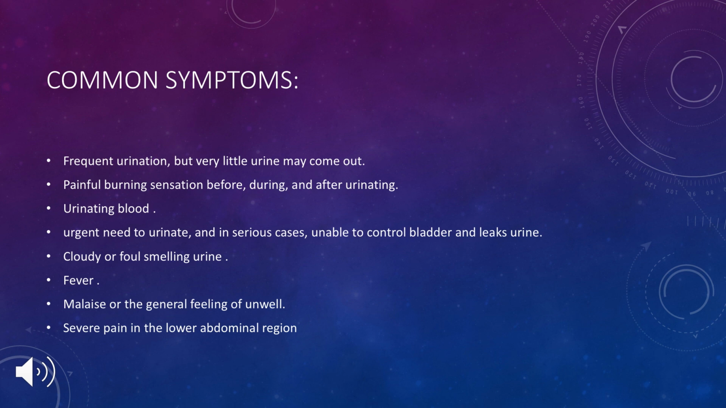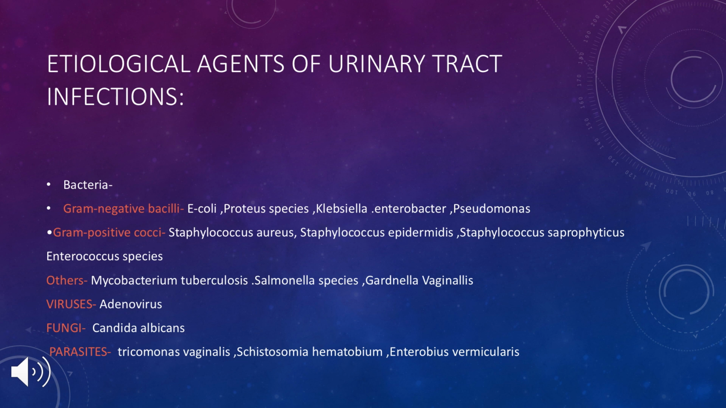the lower abdominal region. As we have seen in the very first slide, UTIs are caused by the entry of bacteria into the urinary system, where they get multiplied and cause disease. So what bacteria cause these infections? Mostly the gram-negative E. coli is responsible. Gram-negative bacilli like E. coli, Proteus species, Enterobacter, Pseudomonas, and gram-positive cocci like Staphylococcus aureus and Staphylococcus epidermidis. And viruses, fungi and parasites may also develop urinary tract infections.